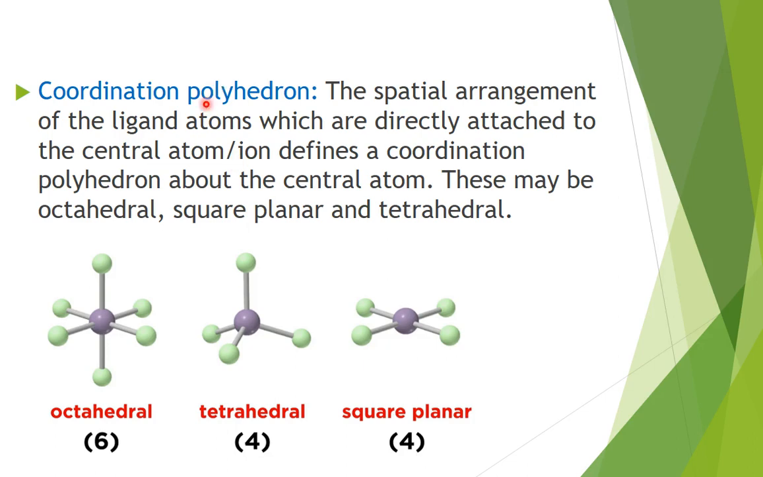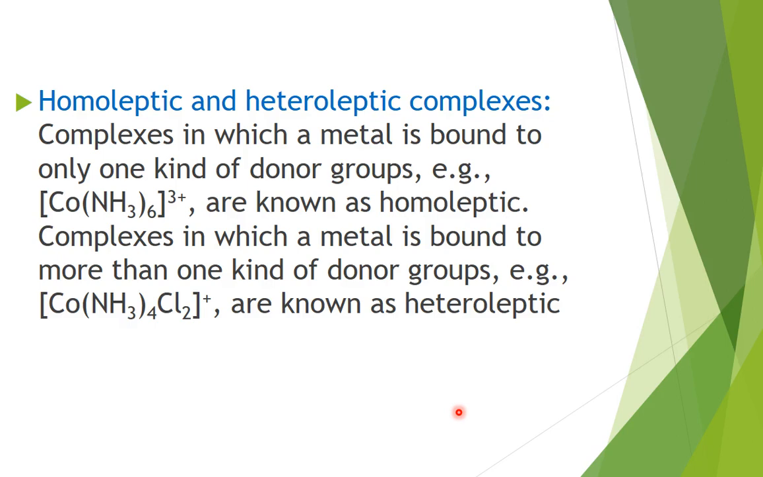Coordination polyhedron. It is the spatial arrangement of ligands which are directly attached to the central atom or ion. These may be octahedral, tetrahedral, square planar or many other shapes also. Here you can see this is the central atom and these all are ligands.